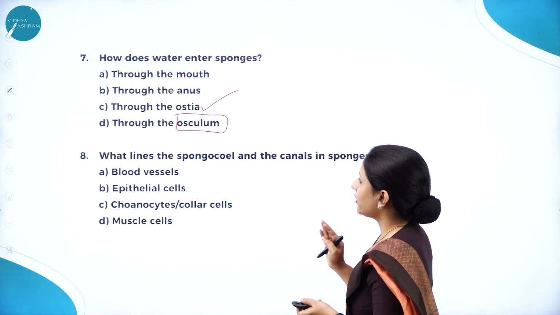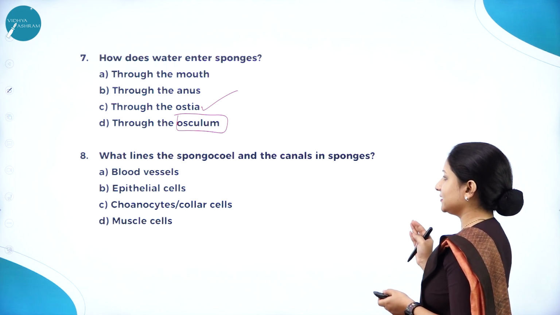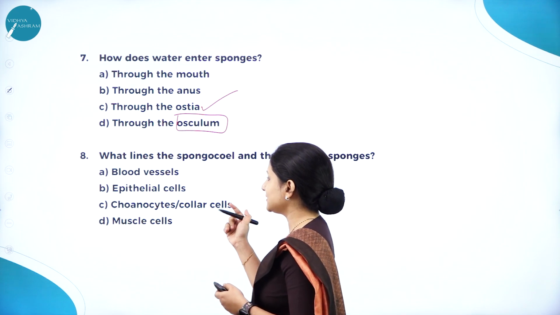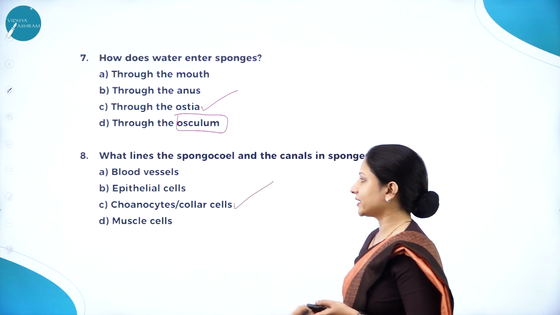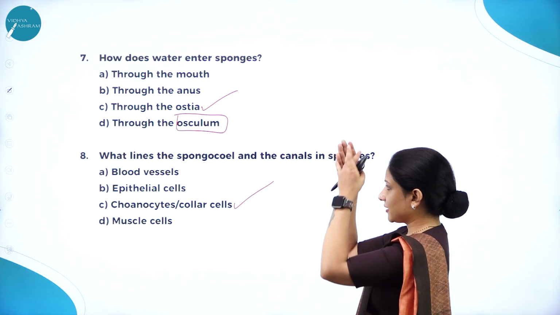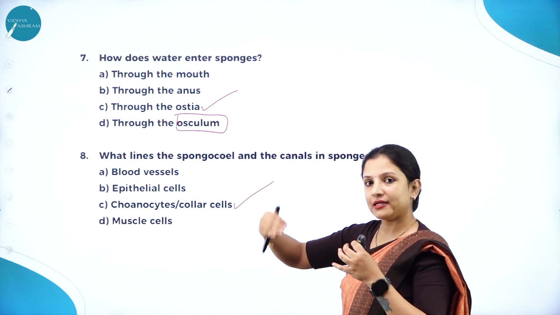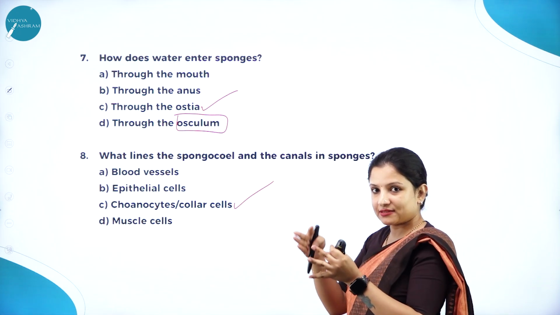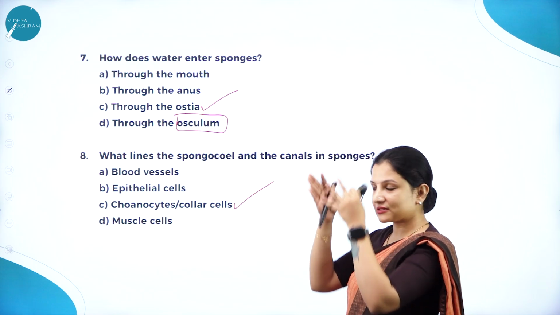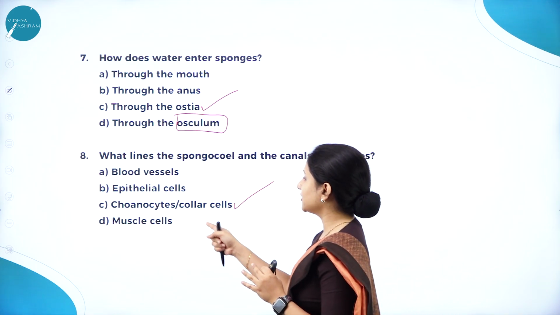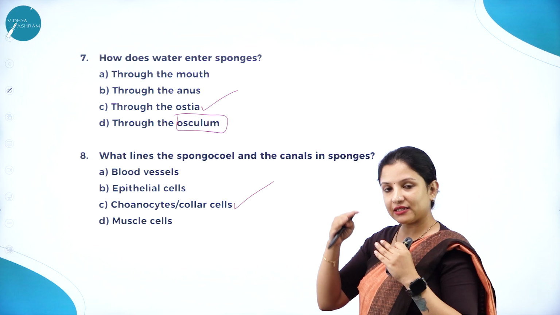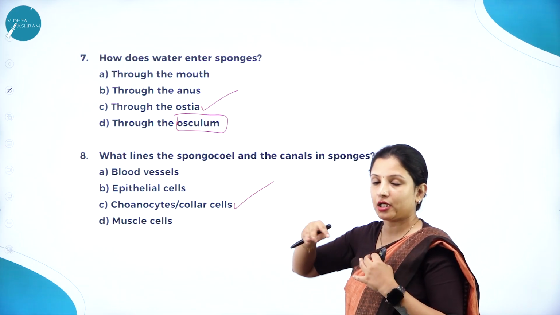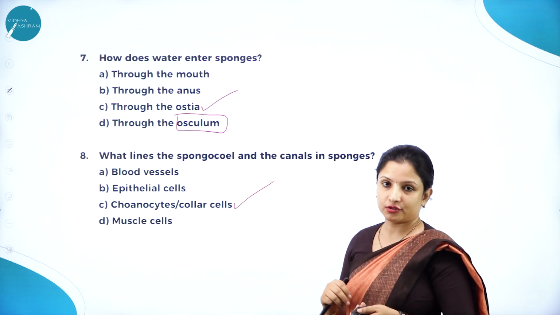Next question, what lines the spongocoel and canals in the sponges? Is it blood vessels? Is it epithelial cells, choanocytes or collar cells? Is it muscle cells? It is choanocytes or collar cells. So, the canal system. Once the water enters through the ostia into the sponge, inside the body of the sponge, they have a canal system, and inside the canal system, it is lined by few cells which are called as collar cells or choanocytes, and from those cells, whatever is needed, absorption will take place, and the remaining water that is not needed will be expelled out through the osculum.